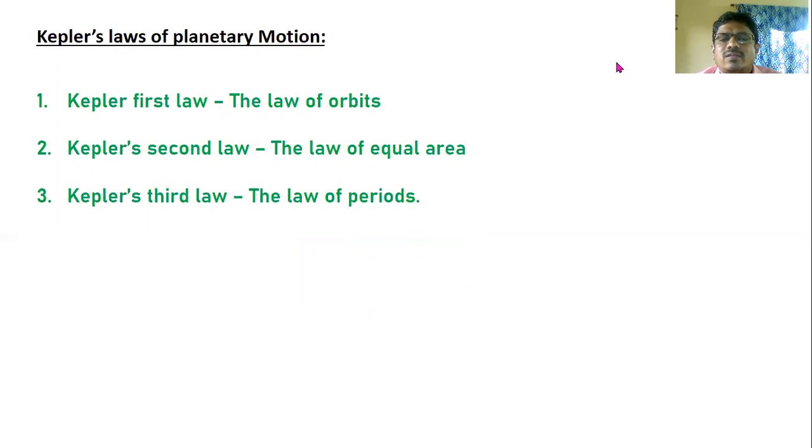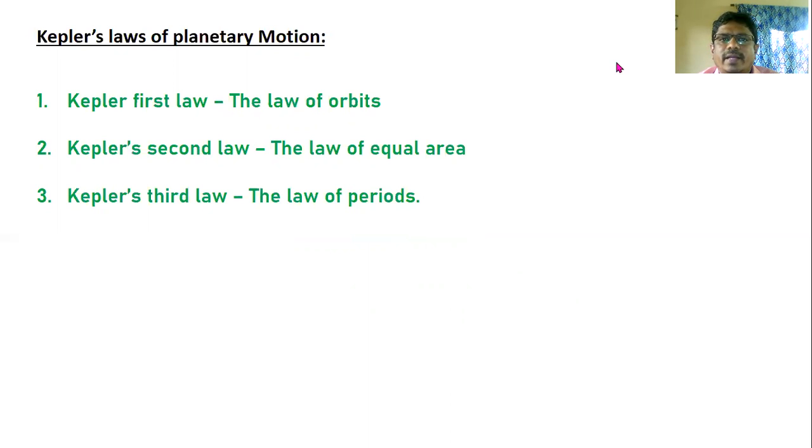What are Kepler's laws of planetary motion? Johannes Kepler was one of the greatest astronomers of all time. He was the first scientist to formulate three fundamental laws of planetary motion. Kepler's first law is the law of orbits.